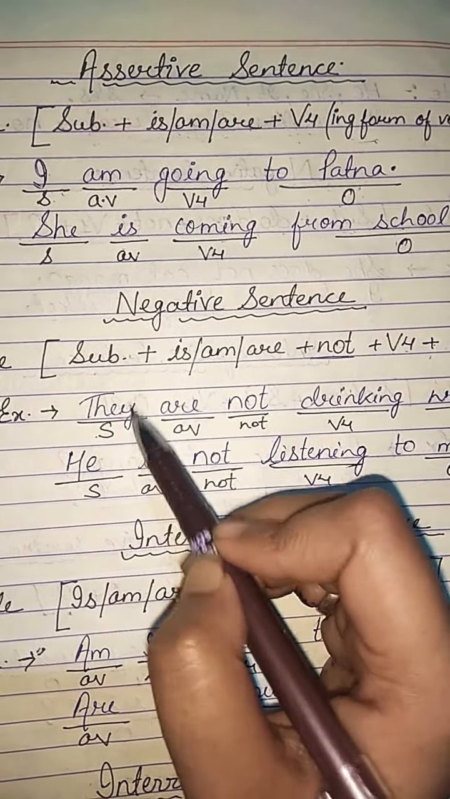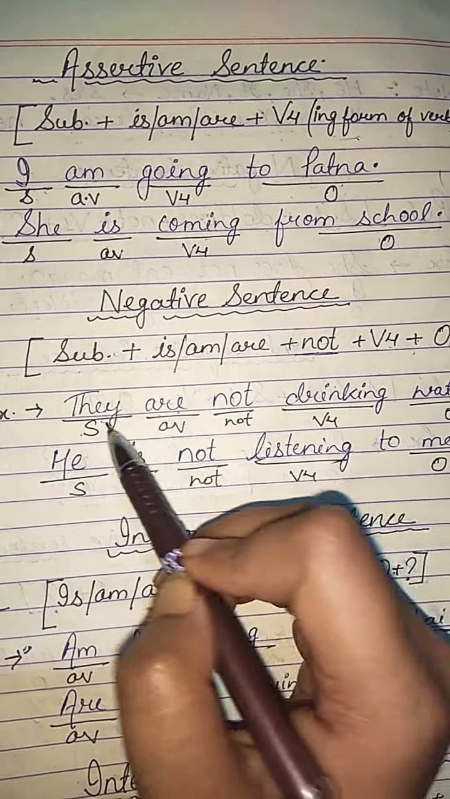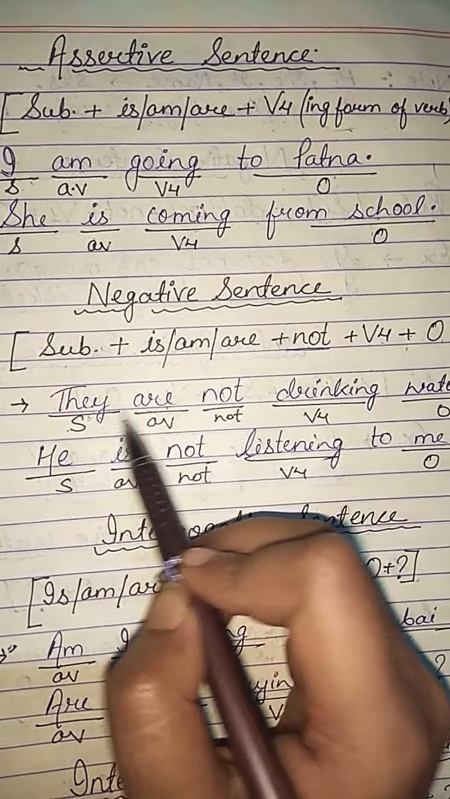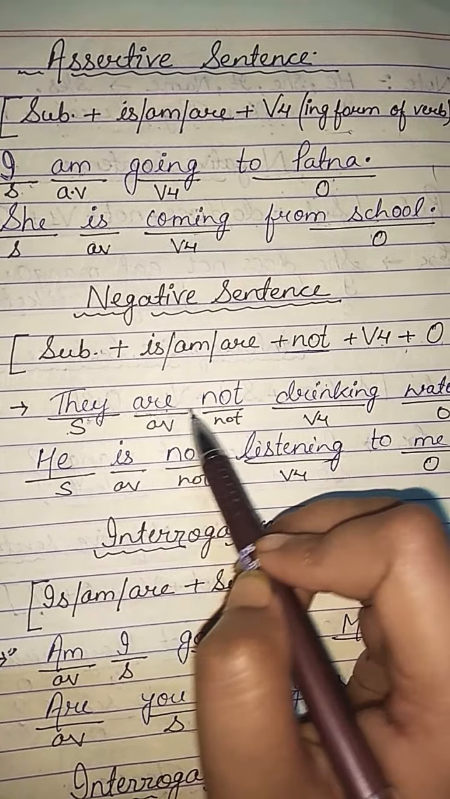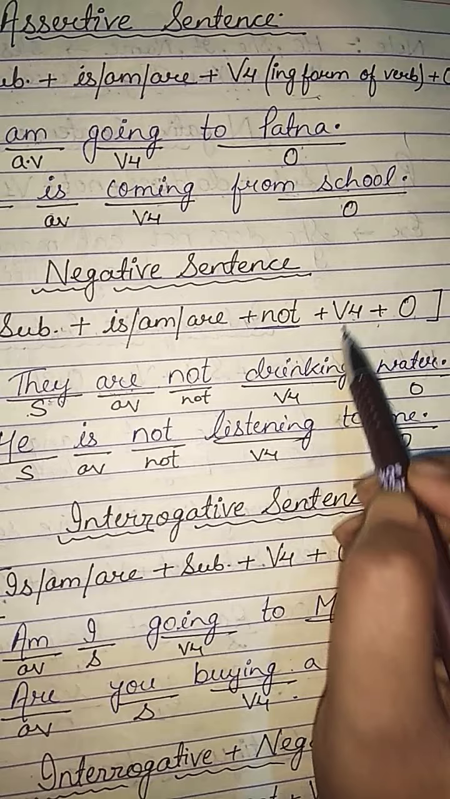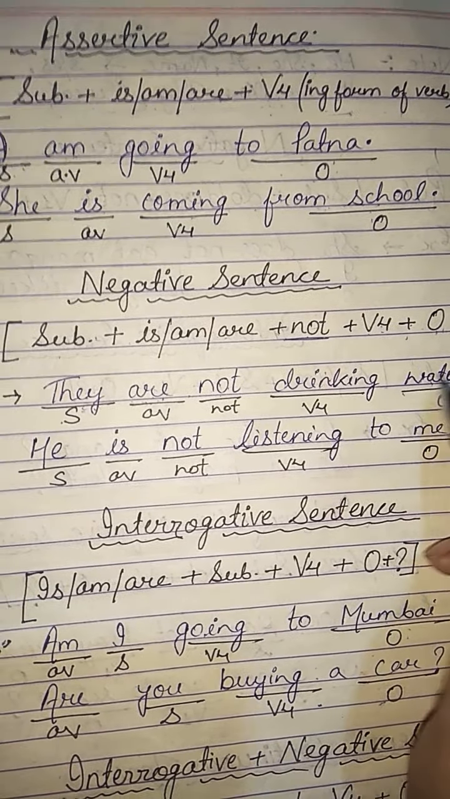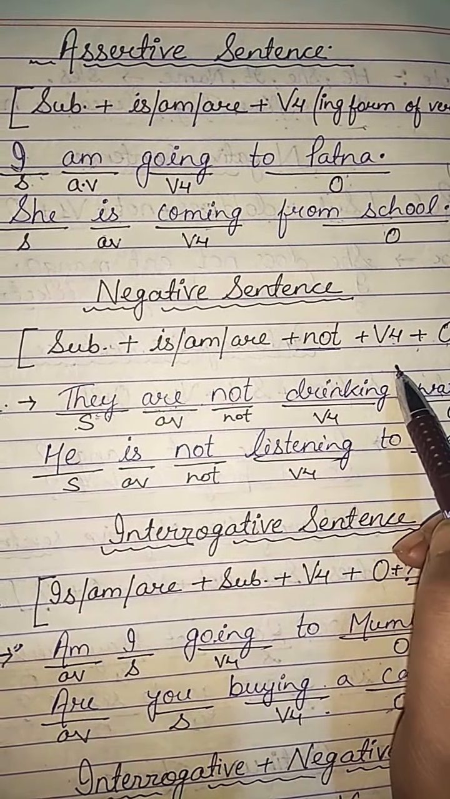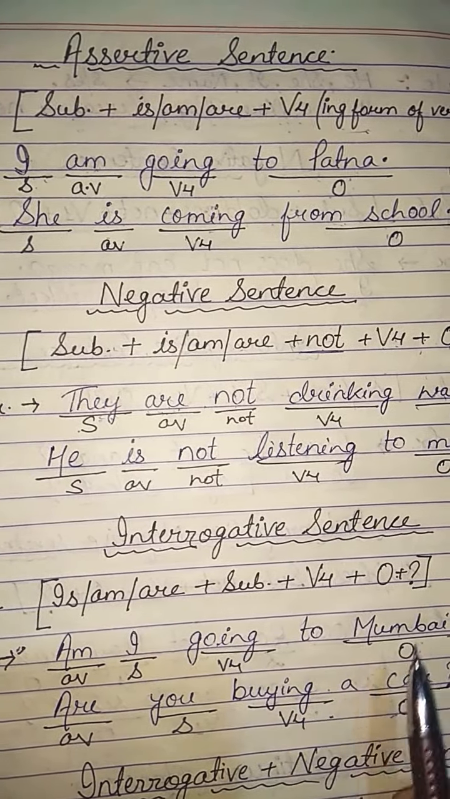They, it's subject here, and we add are with they, as we know that we always use are with they. So they are not, because the sentence is in negative, they are not drinking, the fourth form of verb, and then object water. So don't get confused. Rules are here and you have to go according to the rules.